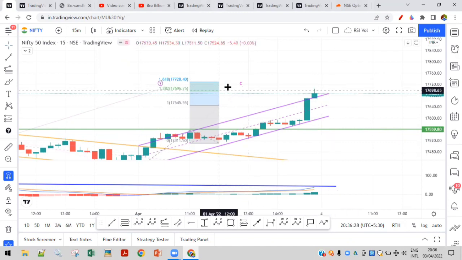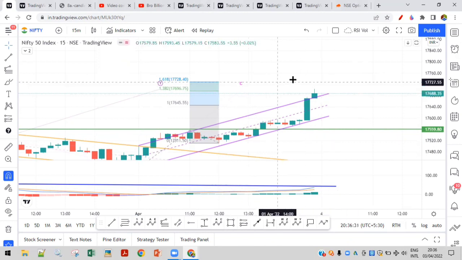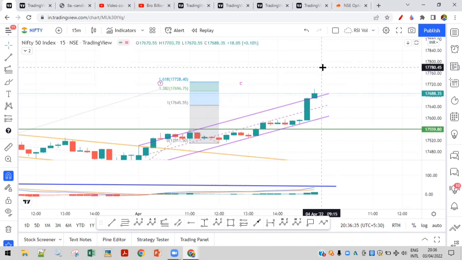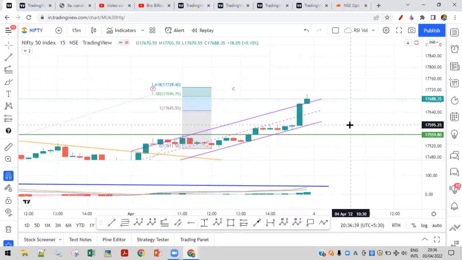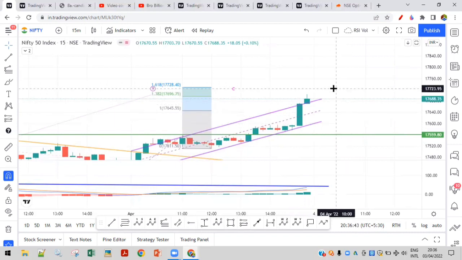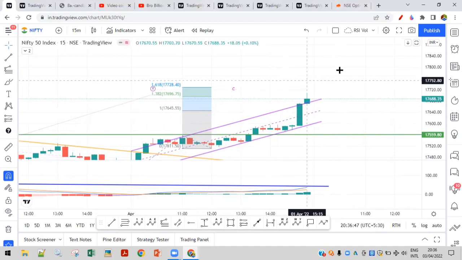So it might open gap up. So that has good probability. By the way, somewhere around this it will open. Even if it opens higher, we should be looking for a red candle on the 15-minute chart to look for the downside of 100 odd points, 100 to 120, even 150 points. We could go on the downside.